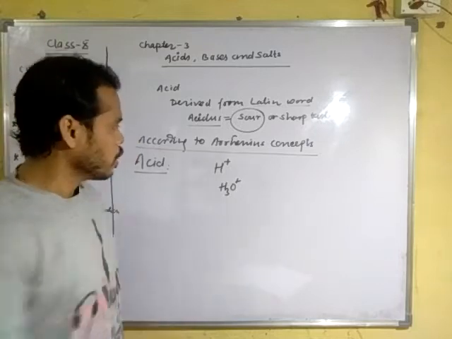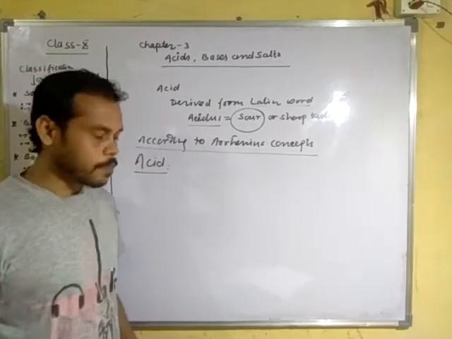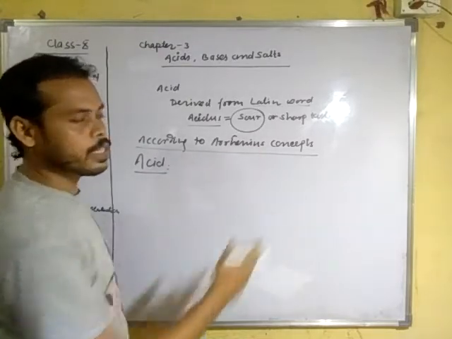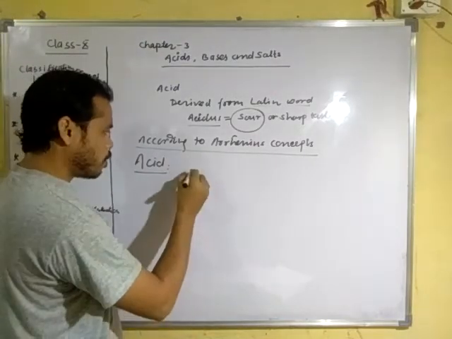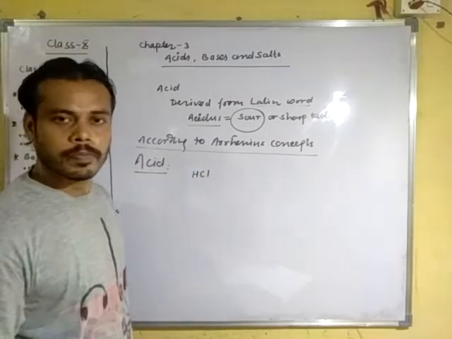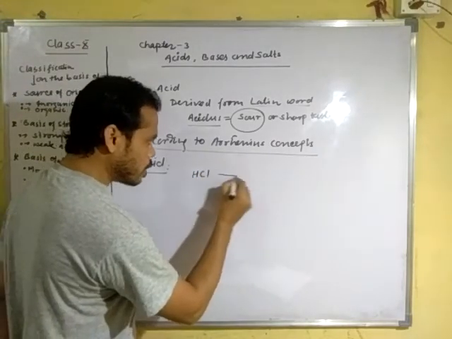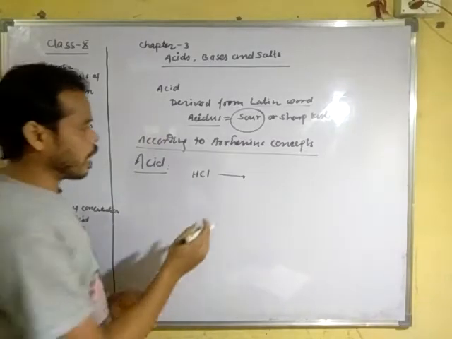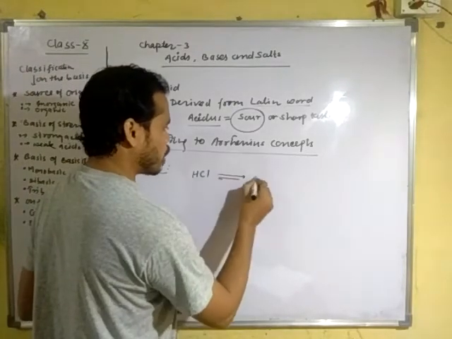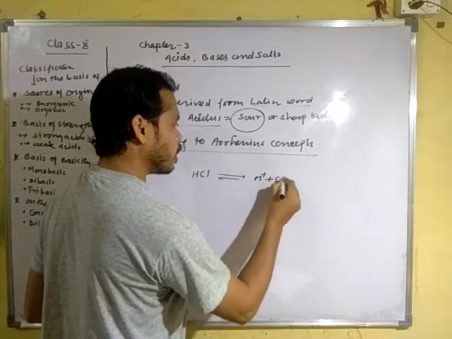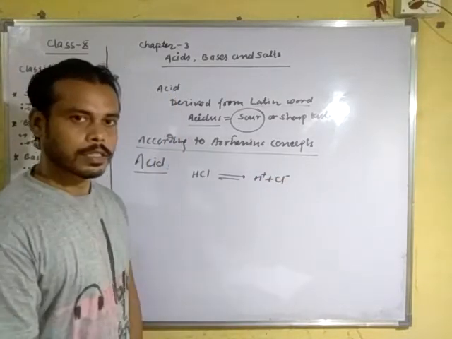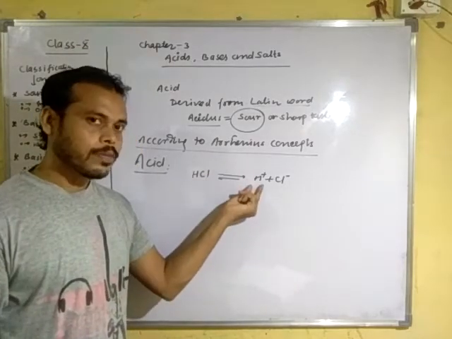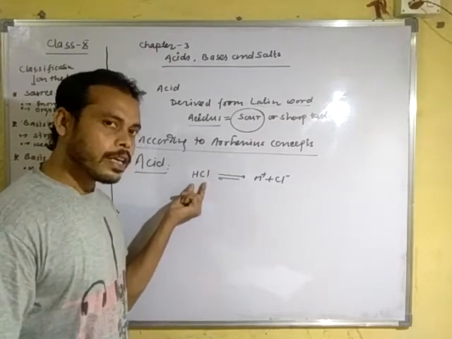Let us see an example of an acid according to the Arrhenius concept. Suppose we write HCl. When HCl decomposes, it gives H positive ion and Cl negative ion. That means it gives H positive ion, so it is an acid.